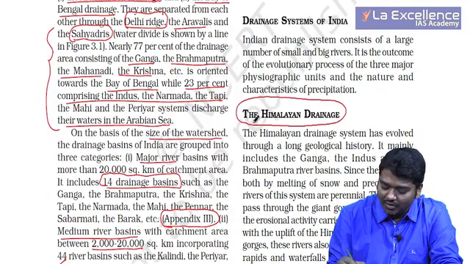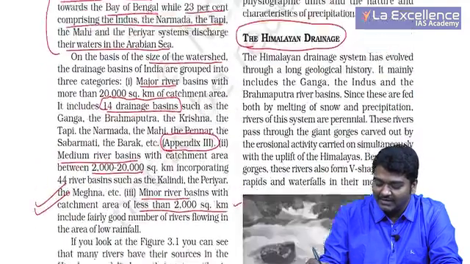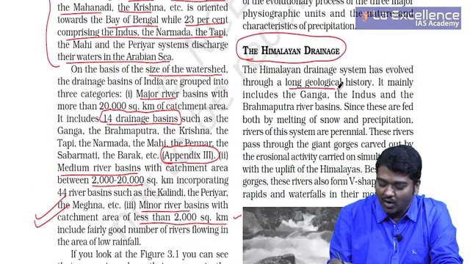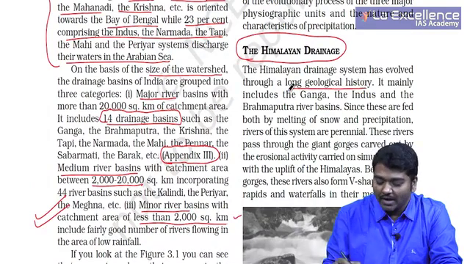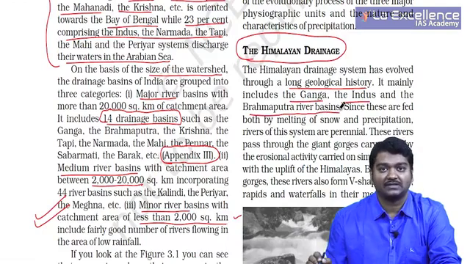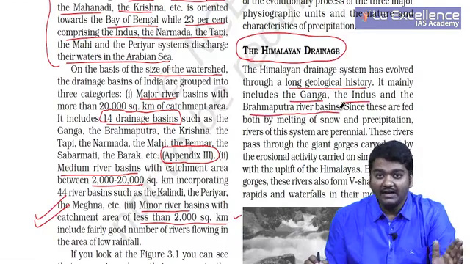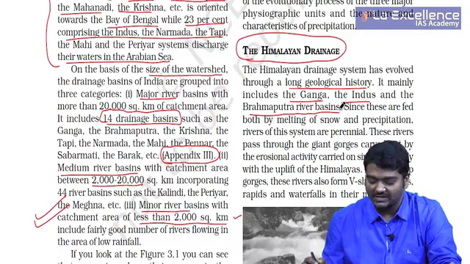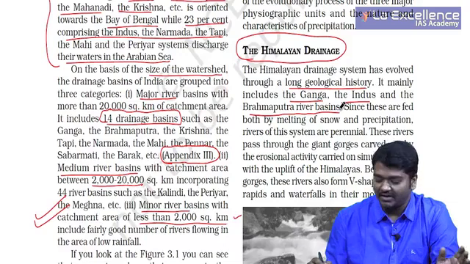Firstly, we need to talk about the Himalayan drainage system. The Himalayan drainage system has evolved through the long geological history. It mainly includes the Ganga, the Indus and the Brahmaputra river basins, as you are all aware. And Indus is west flowing, Ganga and Brahmaputra are on the eastern side, or it is Bay of Bengal drainage.